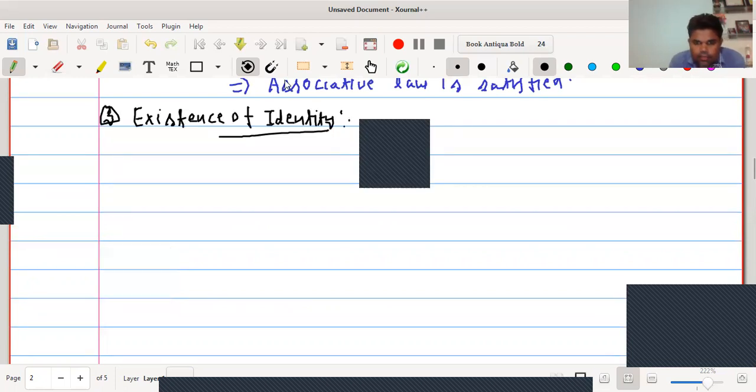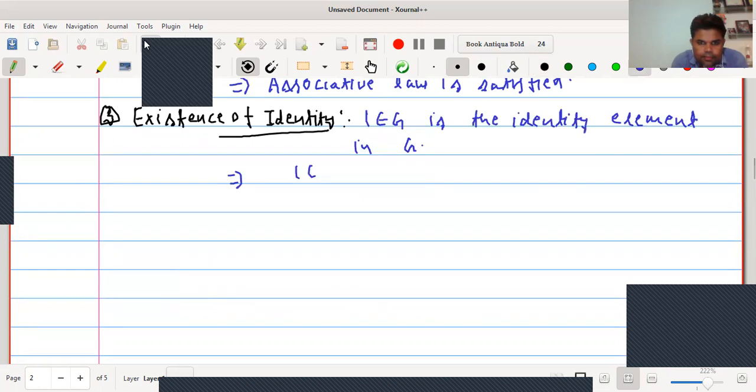We can say that 1 belongs to G is the identity element in G, as if we take any element of the set, 1 into A equals A into 1 equals A, for all A belongs to G.